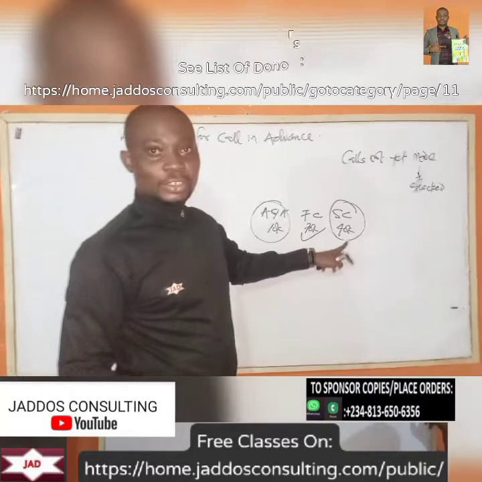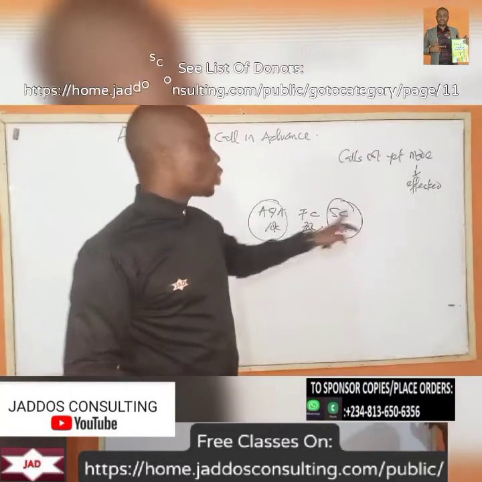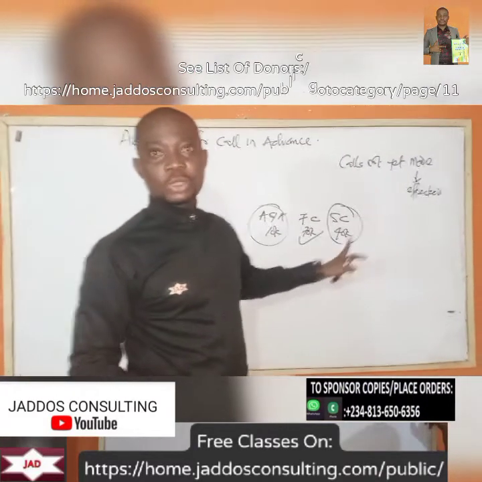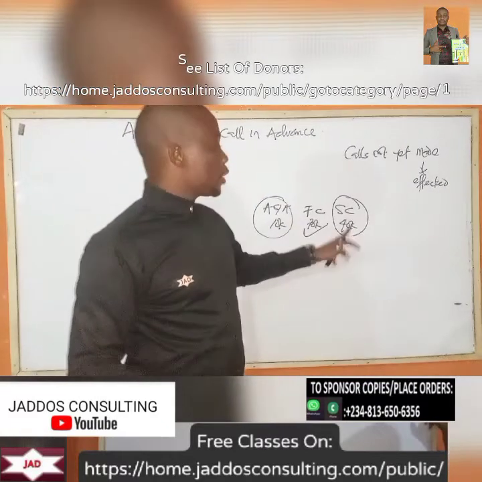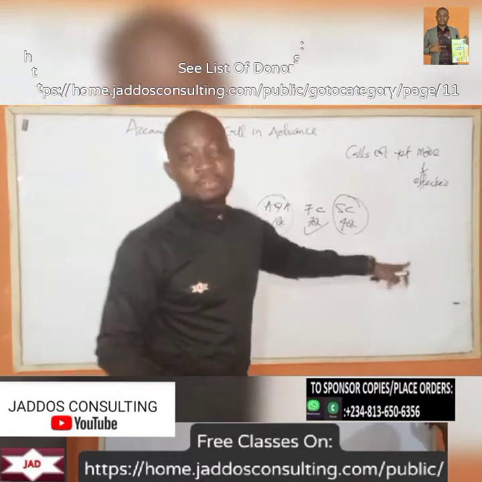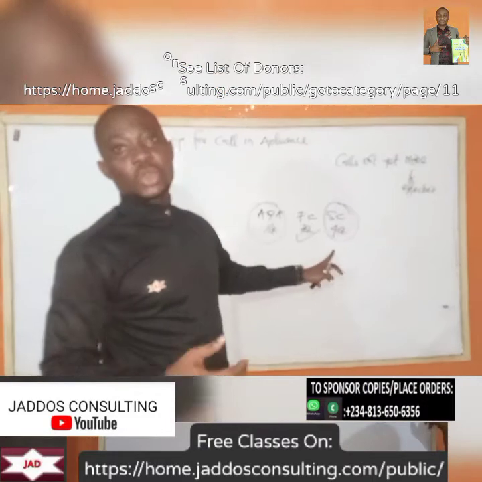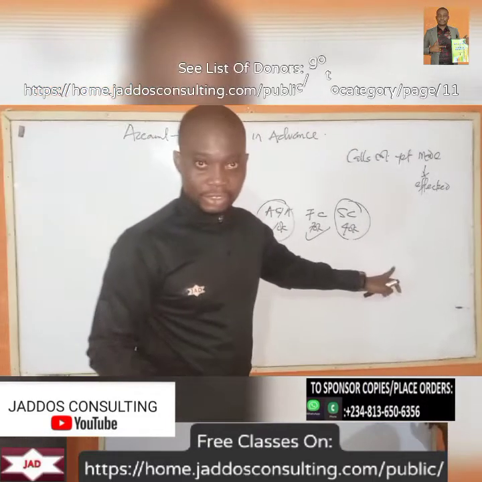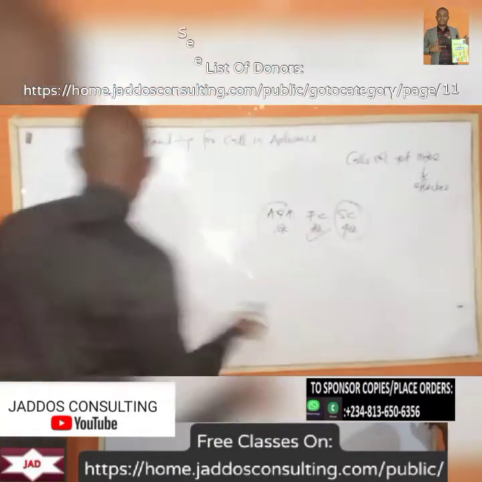Okay? That's called not yet made. But when the company says come and pay and you are yet to pay, it becomes called in what? Arrears. Now when you pay while you have not been called, it becomes called in what? Advance. So let's take for instance.